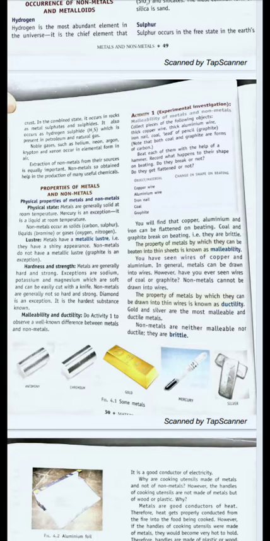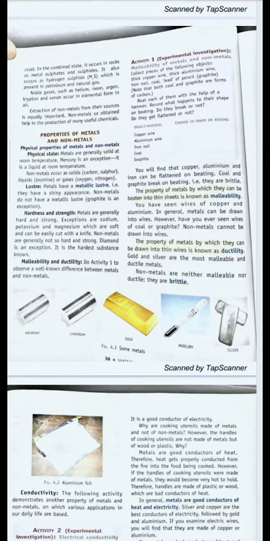Next property, hardness and strength. Metals are generally hard and strong. Exceptions are sodium, potassium, gallium, cesium. These are very soft metals, and so potassium and magnesium are so soft that they can be cut with a knife also. Now, non-metals are generally not hard and strong, but diamond, which is a form of carbon again, is the hardest substance known. Hardest natural substance known.